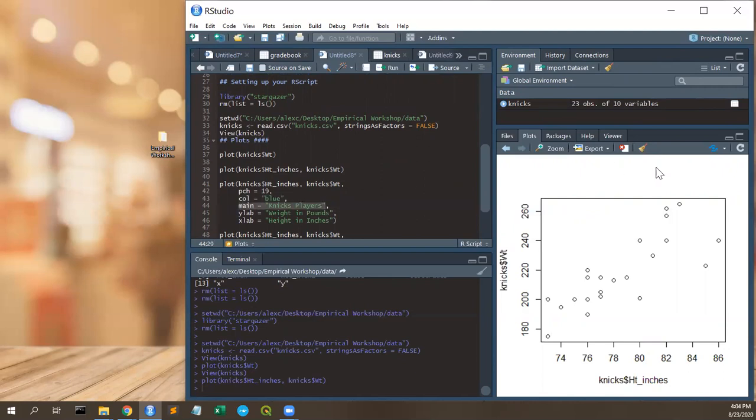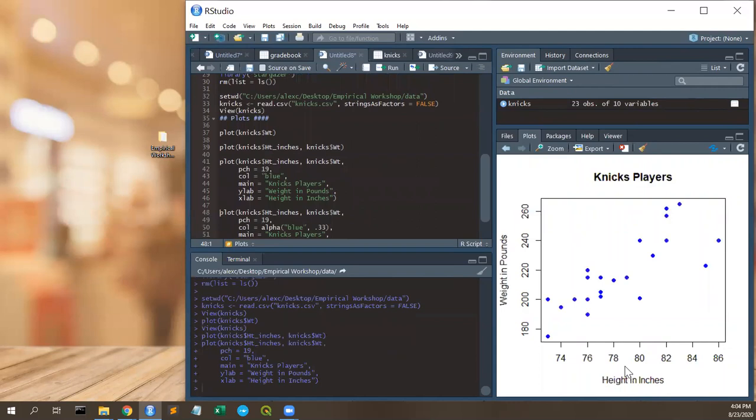The main title is going to be Knicks players. This y label is going to be weight in pounds. This is going to be height in inches. This is going to be a much more informative plot. And all of a sudden, you're dealing with a much nicer looking graph.